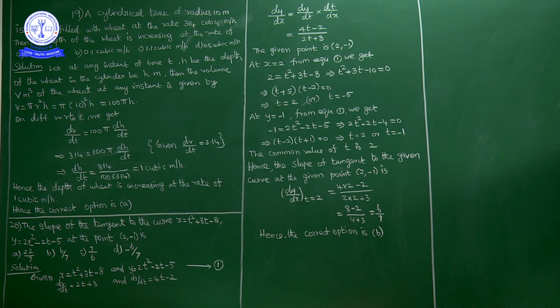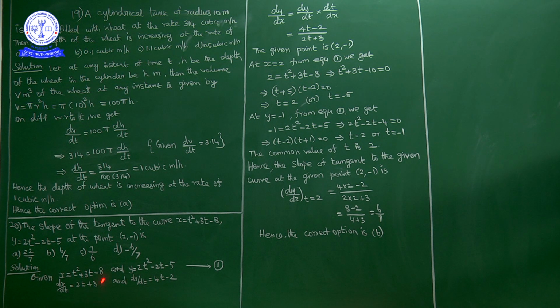So dy by dx is nothing but dy by dt upon dx by dt. Okay, so what is x? X is equal to t square plus 3t minus 8. dx by dt is equal to 2t plus 3. Okay, t square derivative 2t, 3t derivative 3.